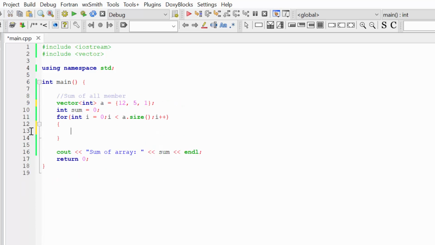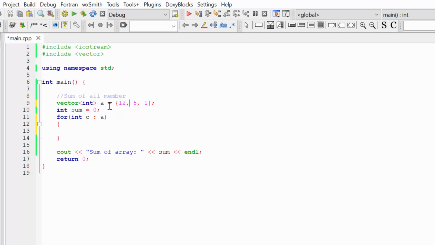This modification of the for loop is called the range-based for loop. To use range-based for loop, you just use the next syntax. In this case, int c, the variable we declared here, is actually the member of the container.